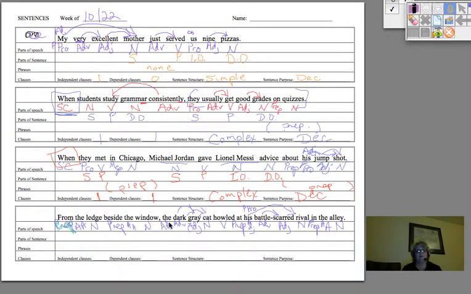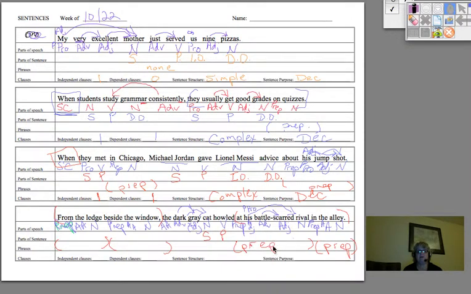Okay, we've got all these words before we finally get to a verb. There's a predicate, howled. And what's the subject of that? Cat. Cat howled what? Cat didn't howl a thing, it just howled. And these phrases describe how it howled, right? And these phrases describe where it was when it was howling. So we have nothing but a subject and a predicate on that line, and we're done with that level. But now we have phrases: from the ledge, beside the window, at his battle-scarred rival, in the alley. Those are all prep phrases.